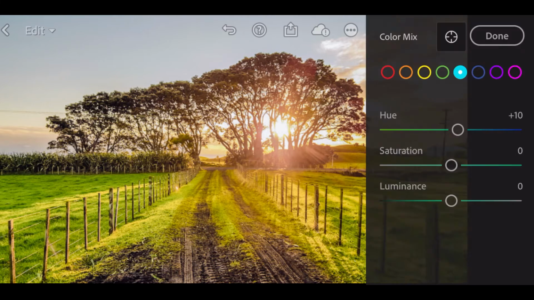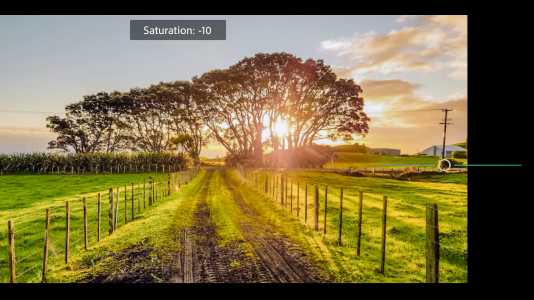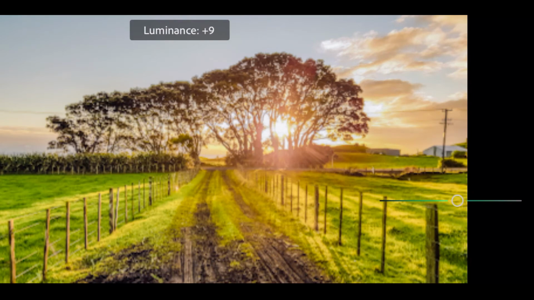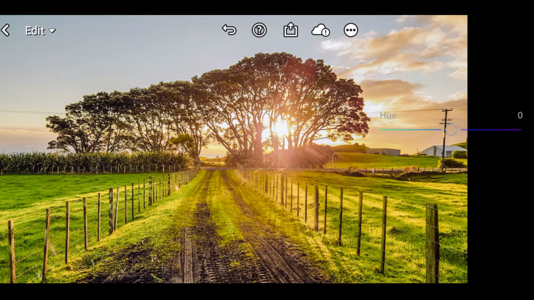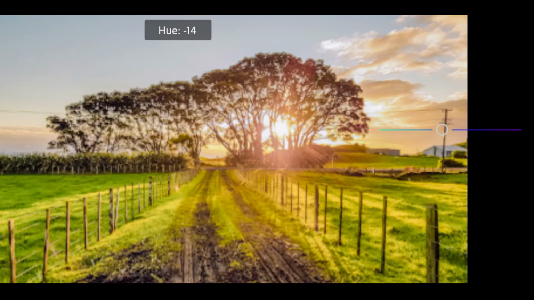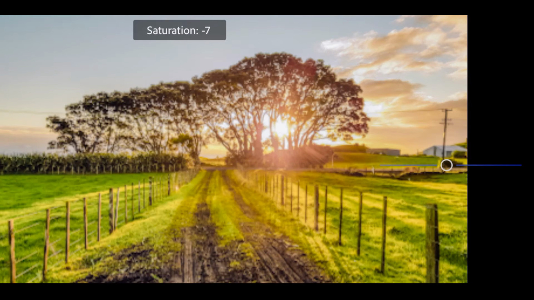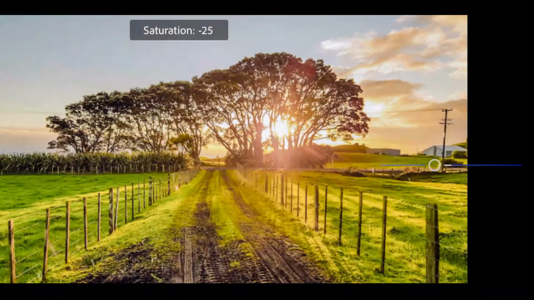Go to aqua color. Hue plus 10. Saturation minus 10. Luminance plus 10. Go to blue color. Hue minus 14. Saturation minus 25.